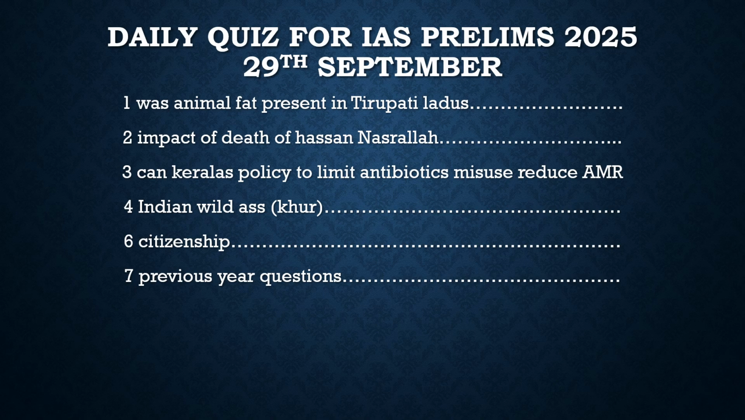It is about Kerala's policy to limit antibiotic misuse. Could it reduce antimicrobial resistance, the misuse of antibiotics? We know how misuse of antibiotics can lead to antimicrobial resistance, how antibiotics were easily available to the people, to the dairy farmers, to the poultry farmers, and how it has impacted health.